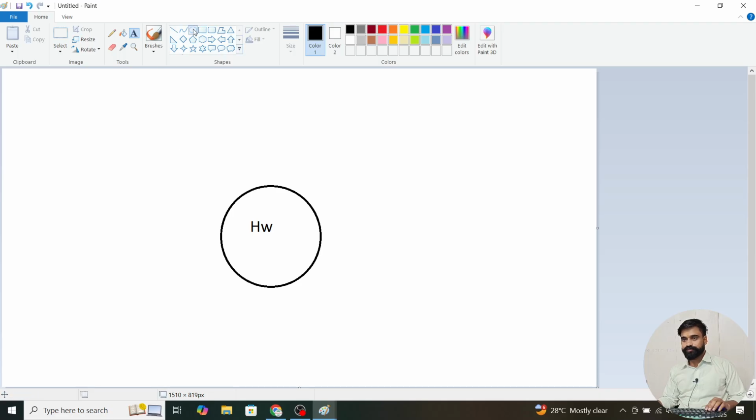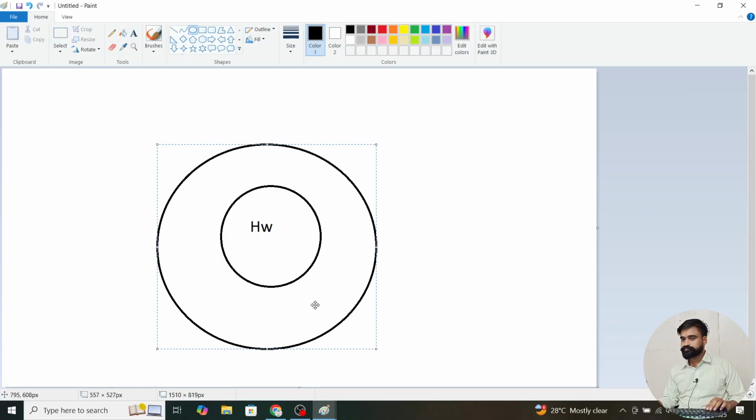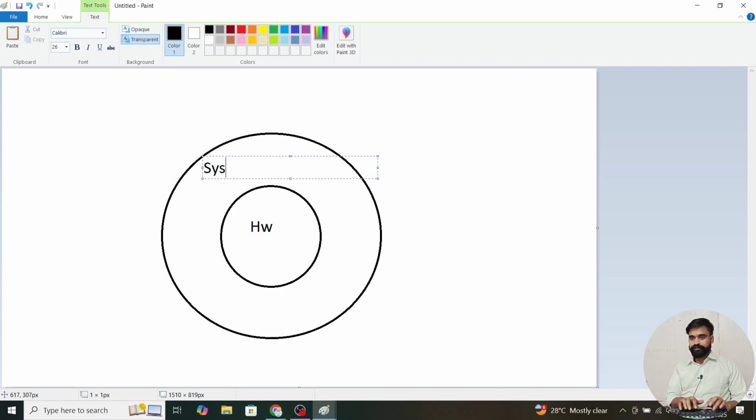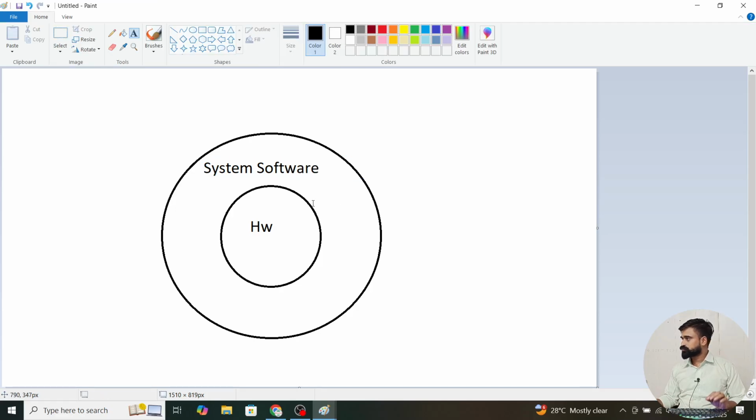First of all, we have system software on top of the hardware. What is system software? Those are the software that allow us to use hardware. For example, you have a mobile and you are not able to use it, so you go to the mobile shop and say it is not working.